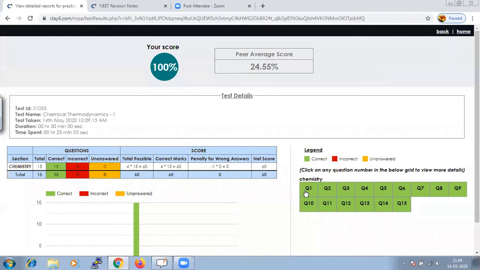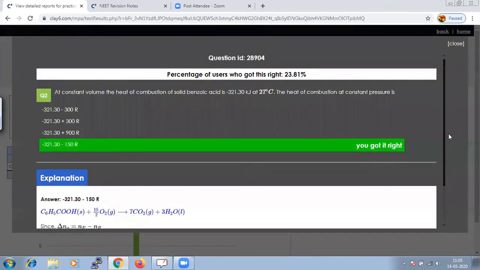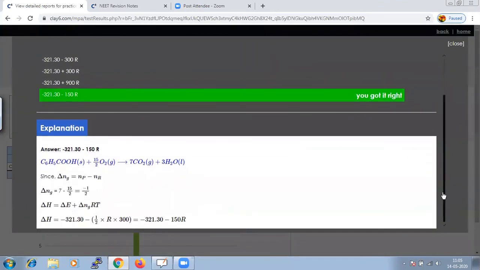Here the green color indicates that we have given all the questions right. And if you click on each question, suppose we have gone wrong with any of the questions, it will give you the right answer as well as the explanation how we reach the right answer.